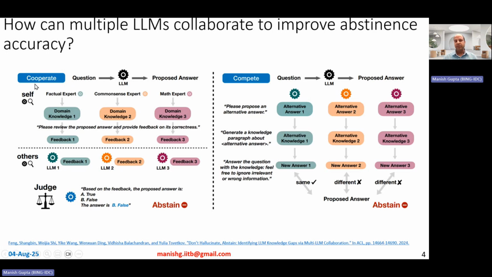For the cooperation-based method, there could actually be two variants, the self variant and the others variant. Let's talk about the self variant. In the self variant, the large language model is given the question and is supposed to come up with an answer. It comes up with an initial answer. Now, you don't need multiple large language models. In fact, you can use just the same large language model.